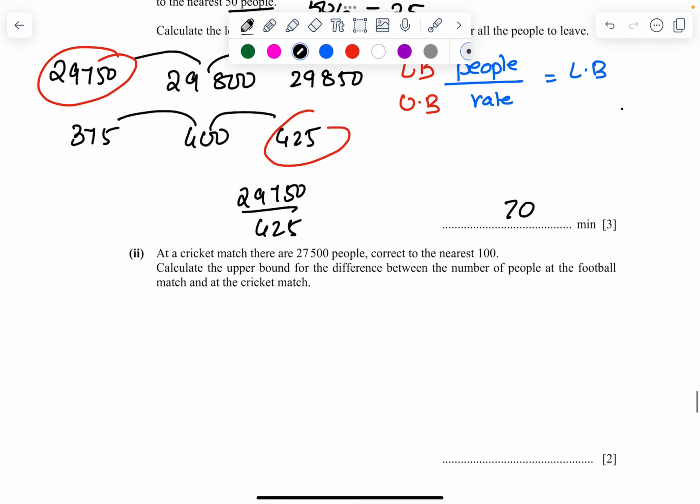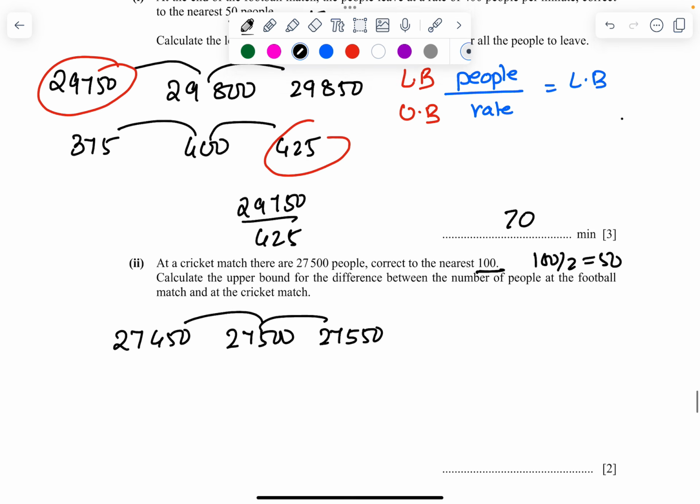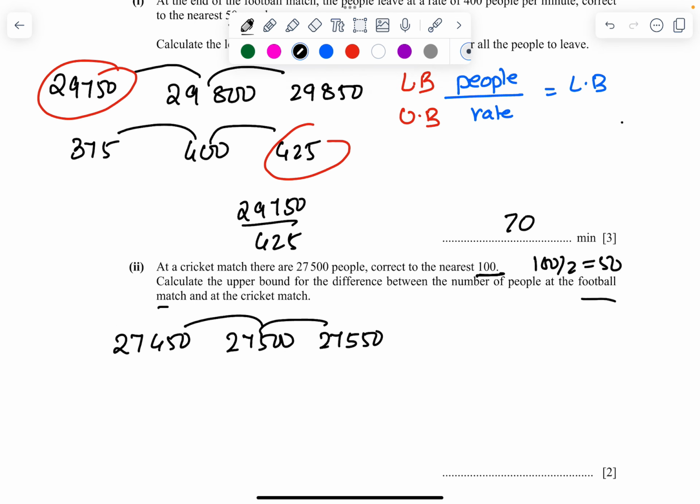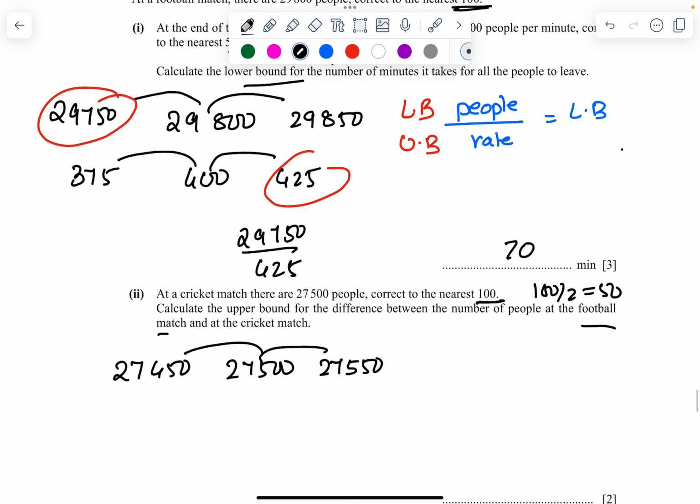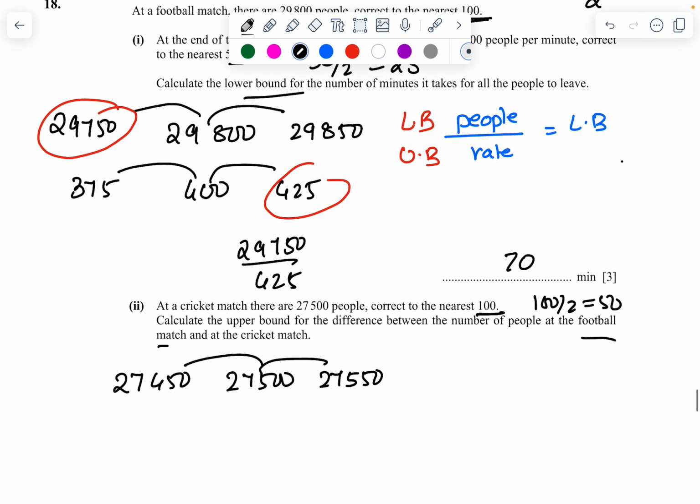At a cricket match, there are 27,500 people, correct to nearest 100. So 100 divided by 2 is again 50. 27,500 plus 50 becomes 27,550, minus 50 will become 27,450. Calculate the upper bound for the difference of the number of people at the football match and the cricket match.